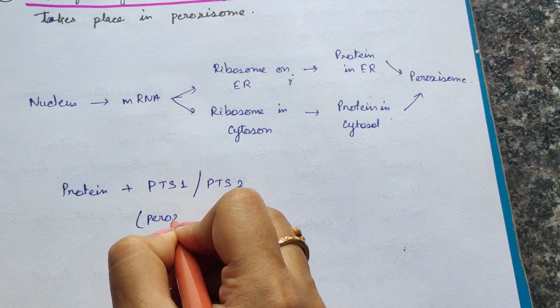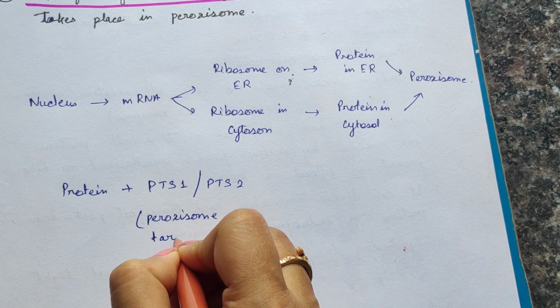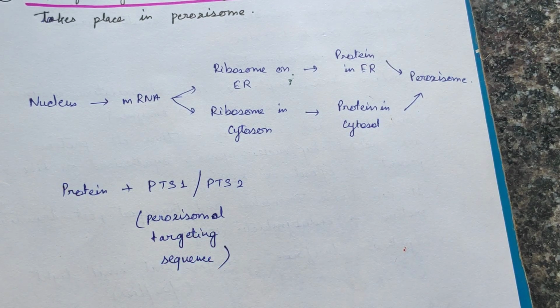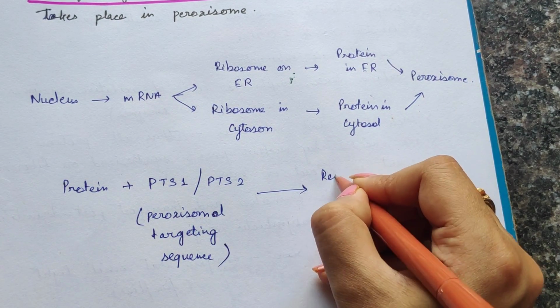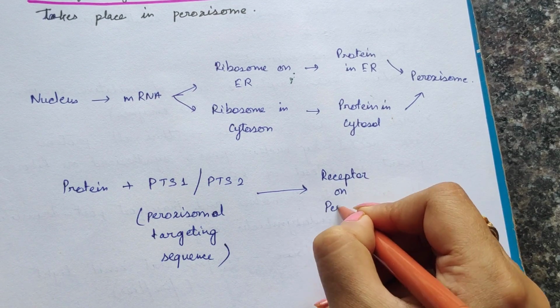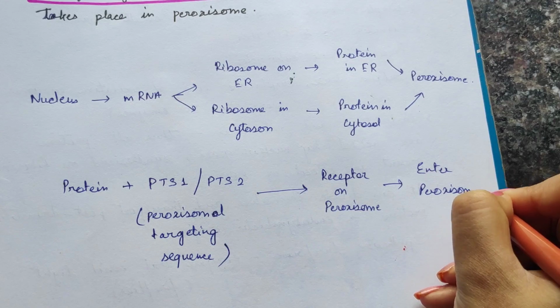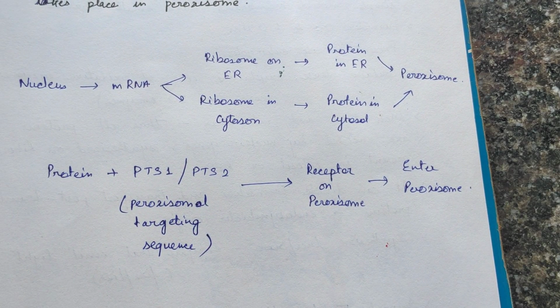But how does this protein enter? The proteins that are supposed to enter into the peroxisome will have a peroxisomal targeting sequence, PTS1 or PTS2, any one of them. Then they will attach to the receptor on the peroxisome. It will attach to it, and then finally it will enter inside the peroxisome. So this is how the proteins are made.